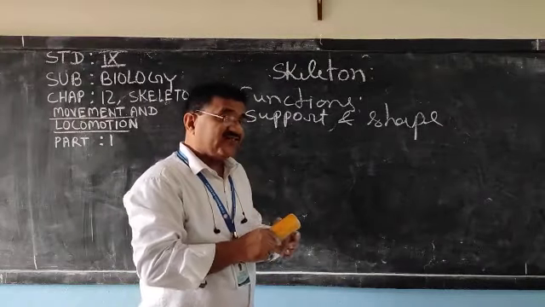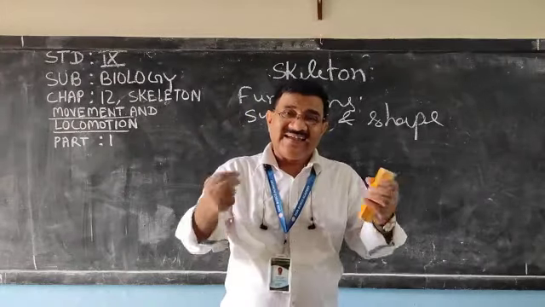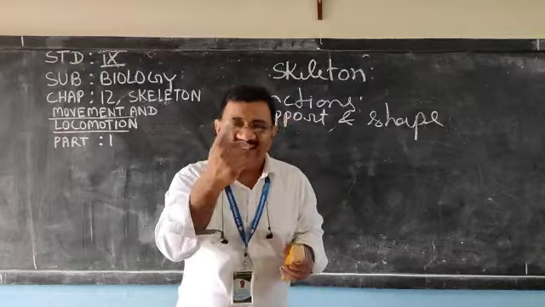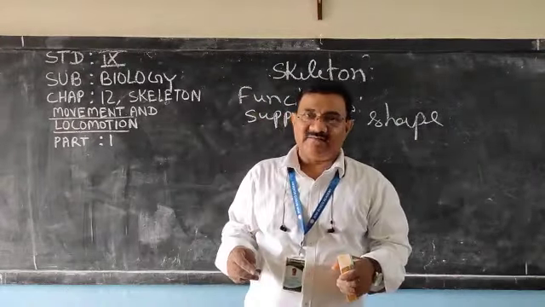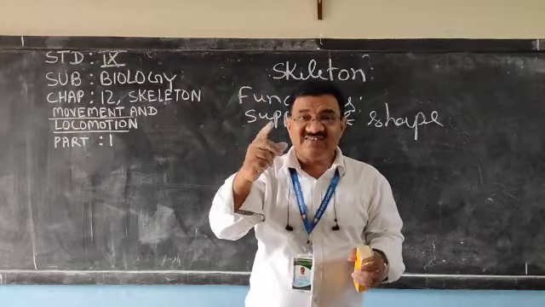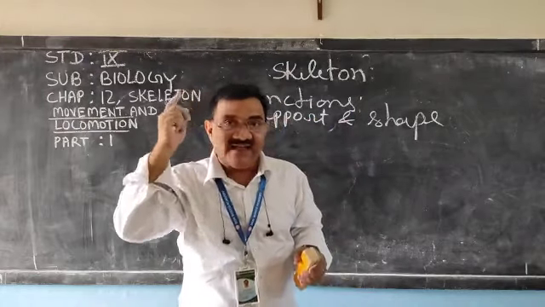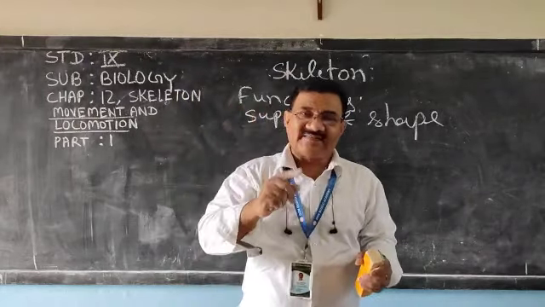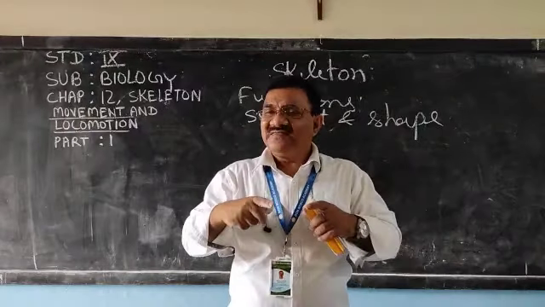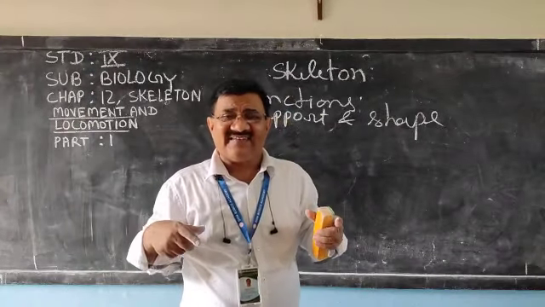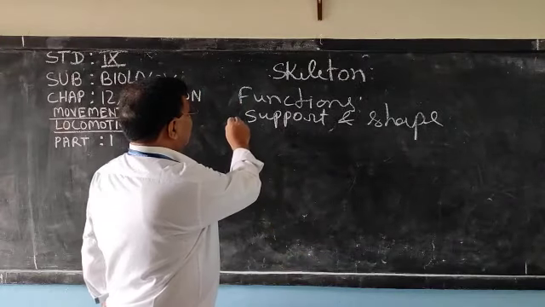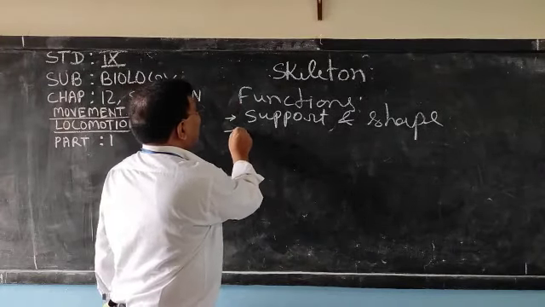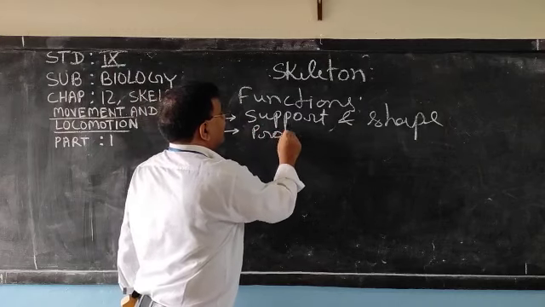So it gives support and shape to the body parts. Protection. Second function is protection. The internal organs or very delicate organs are protected by the skeleton. For example, brain, which is present inside the skull and is protected by the skull. Heart, lungs, these are protected by the rib cage. So second function of the skeleton is the protection.